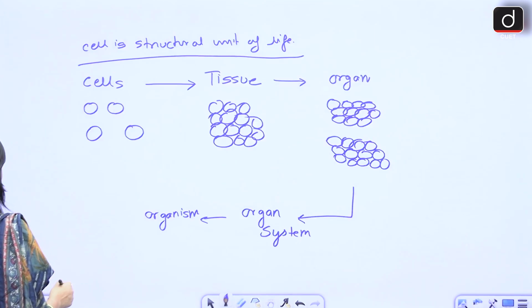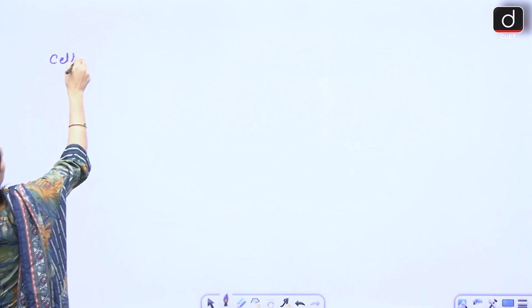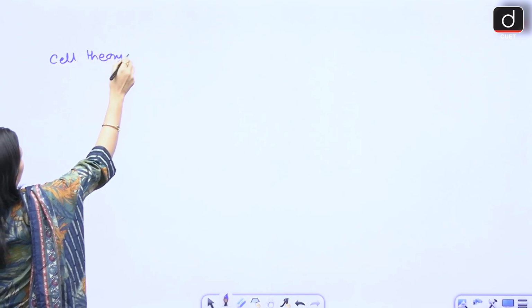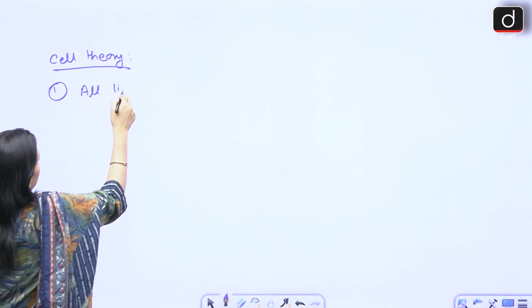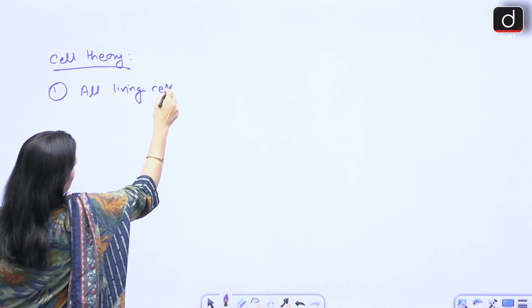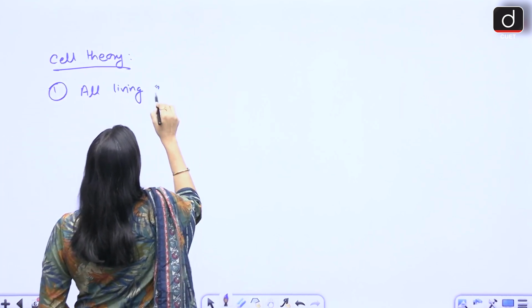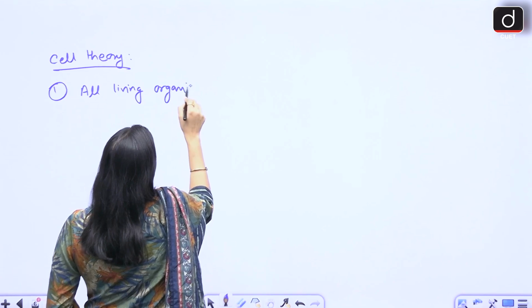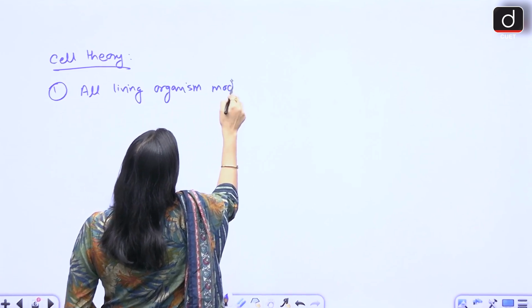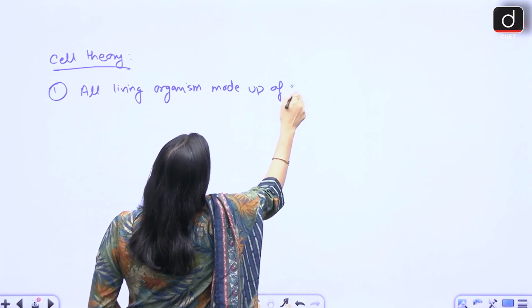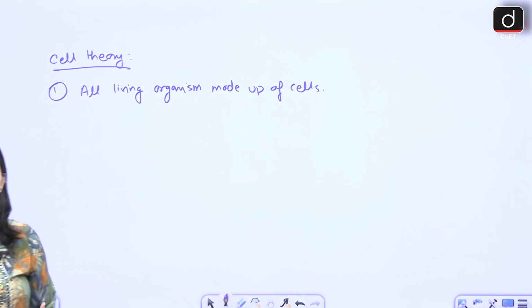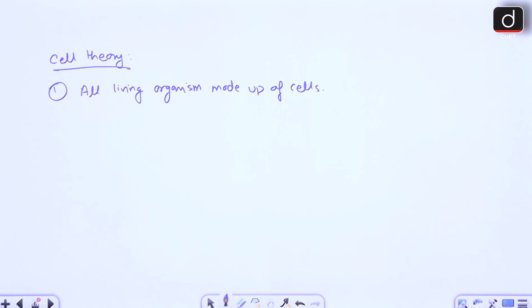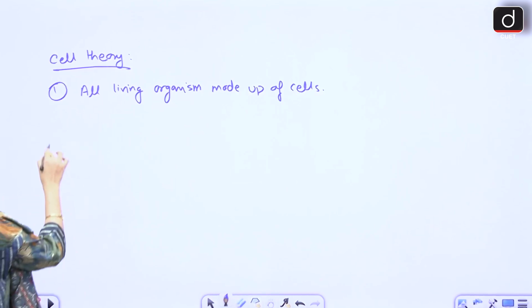The cell theory suggests that all living organisms are made up of cells only, right? Whether it is plant or animal, all are made up of cells only. Okay.